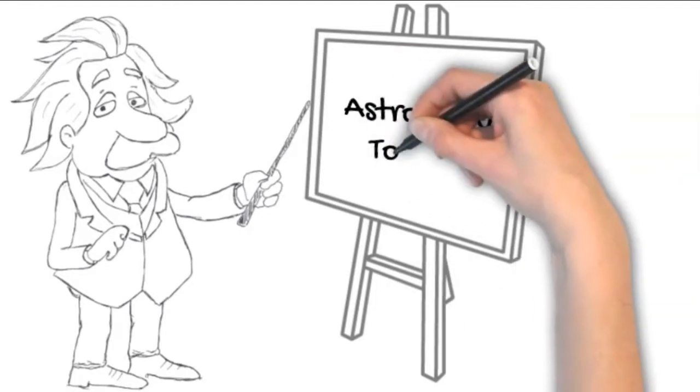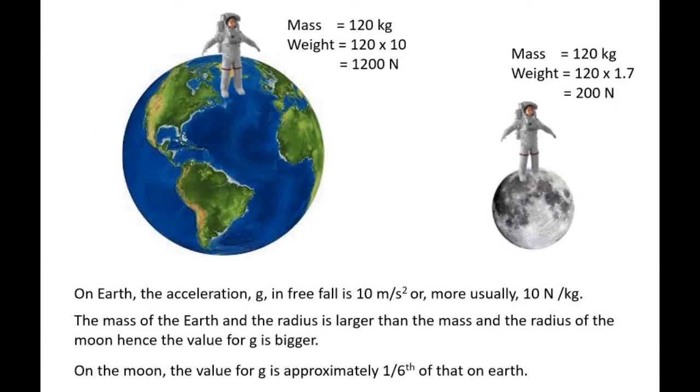Topic 7. Astronomy. A very early reminder of the difference between mass and weight. Mass is an absolute quantity that is the same everywhere in the universe. Weight is mass multiplied by the acceleration due to gravity, or the gravitational field strength. So a mass of 120 kilograms would weigh 120 times 10 newtons on Earth. Meanwhile, on the Moon, it would weigh much less because the gravitational field strength on the Moon is about 1.7